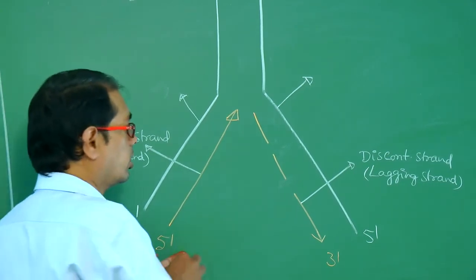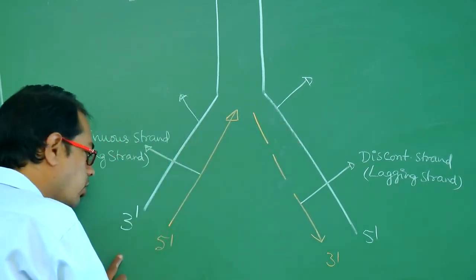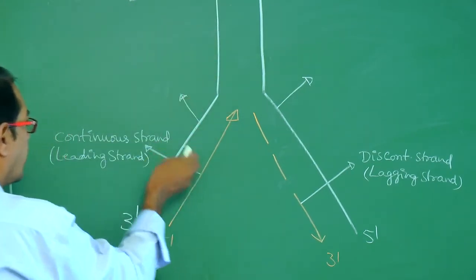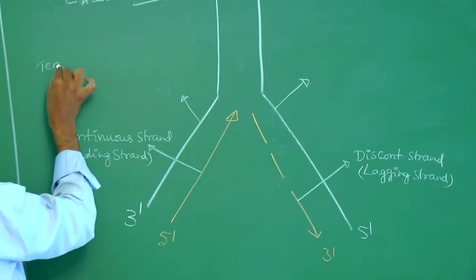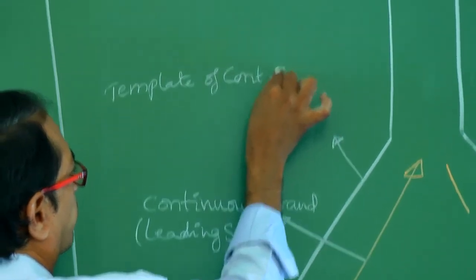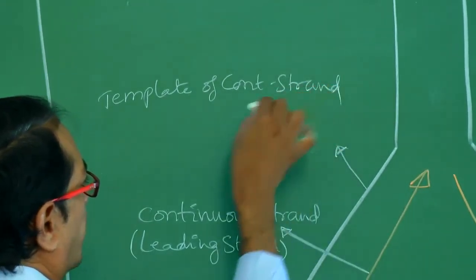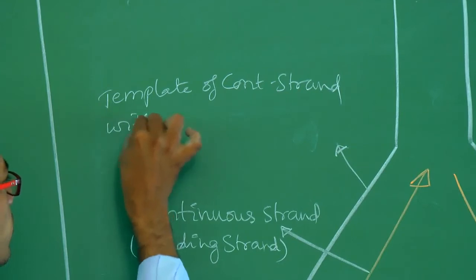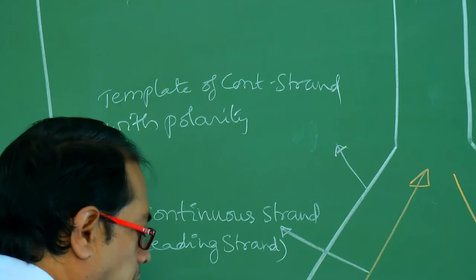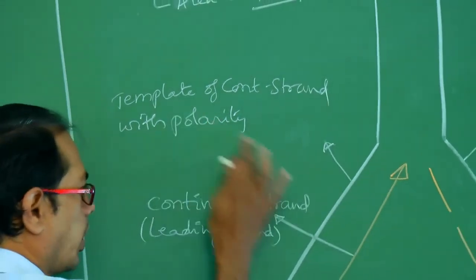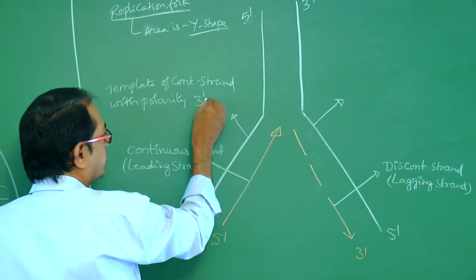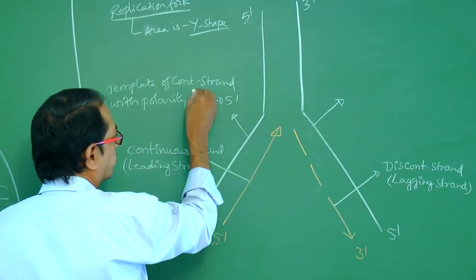So this is the template. Template means you have to read like this. This is the template of the continuous strand. Template of continuous strand with polarity, we have to read like this: template of continuous strand with polarity 3' to 5'. This is very important.